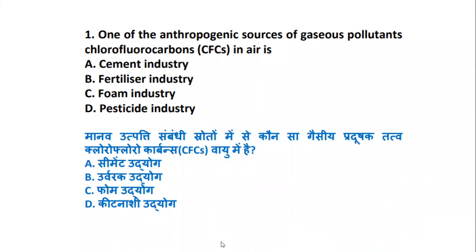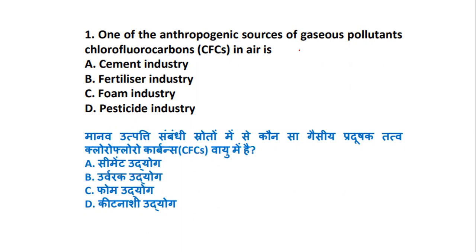The first question is talking about one of the anthropogenic sources of gaseous pollutants, chlorofluorocarbons, in the air. Anthropogenic means by human sources. Is it because of the cement industry, the fertilizer industry, the foam industry, or the pesticide industry?